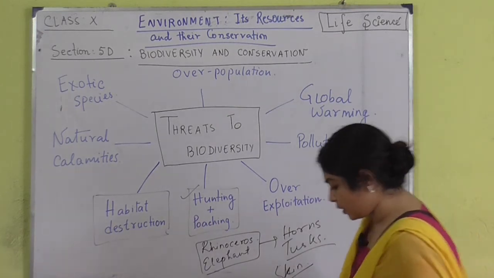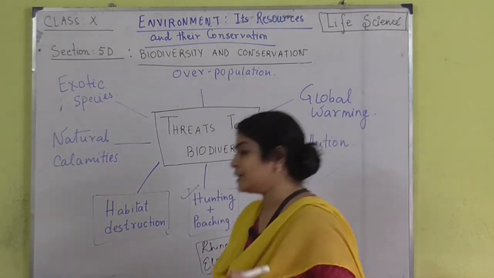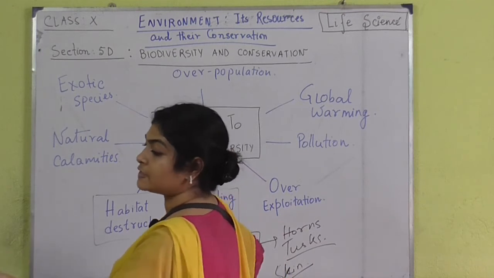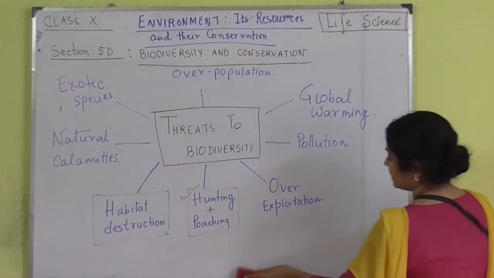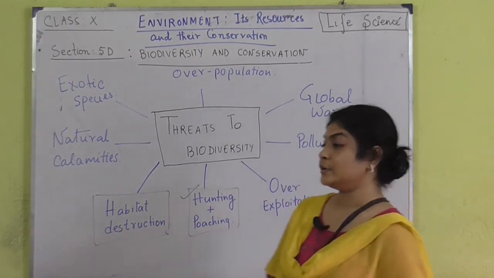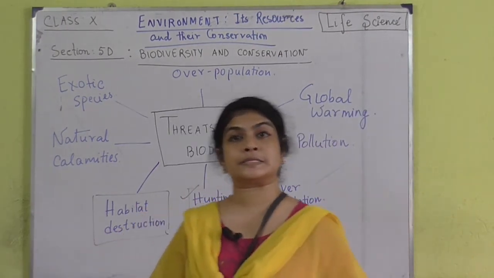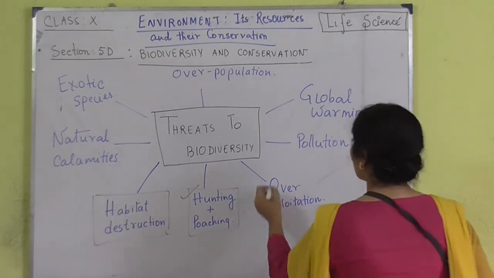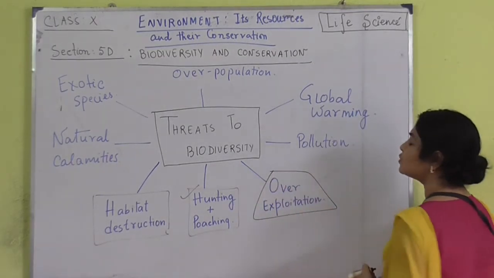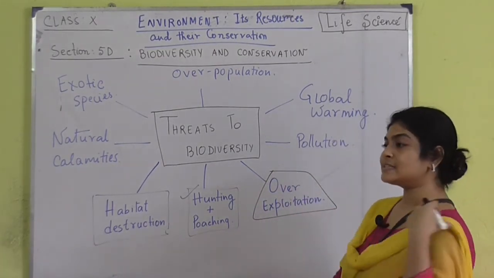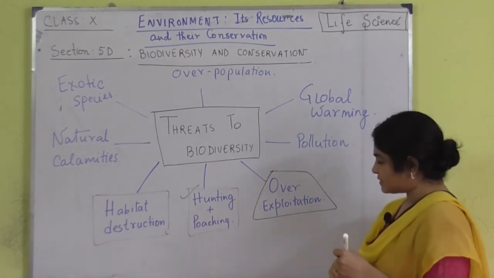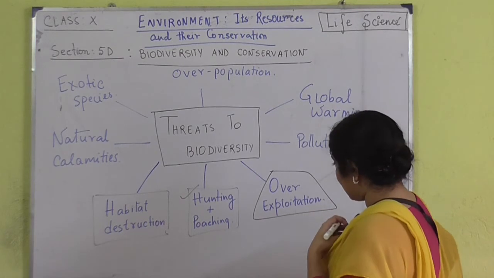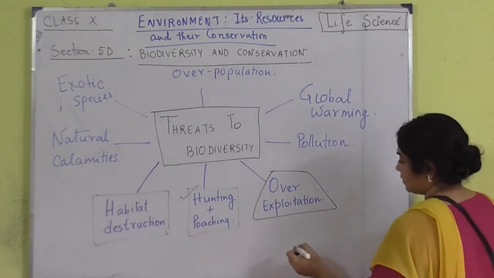Then there is over exploitation. Over exploitation means the overuse of resources, when people are overusing products. I will give you an example.